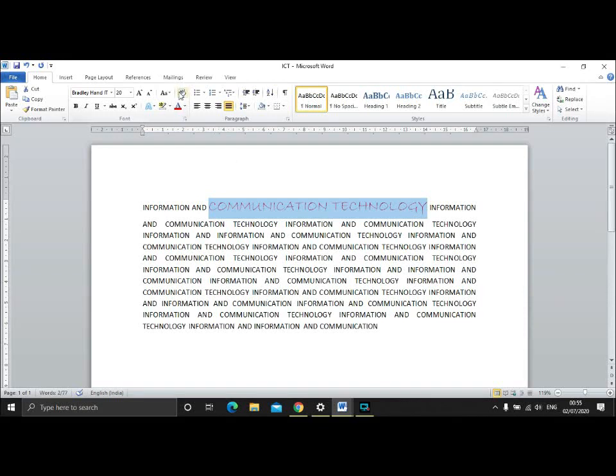So a number of options are here. You can see font size is here, font is here. You can make it bold. You can even make it italic. You can even underline it. A button is here for strike through. If you click on it, a line comes up in the center of the word. See, strike through came, strike through removed. A number of more options are there. You can use all these options to make your text more attractive. So this process is termed as formatting. You can format your text according to your desire and requirement.